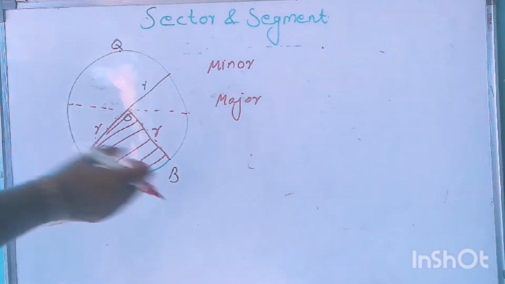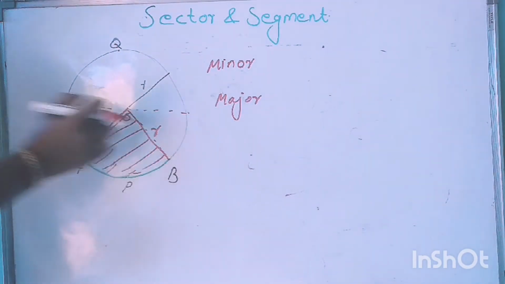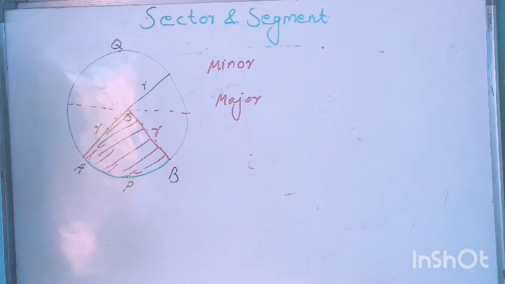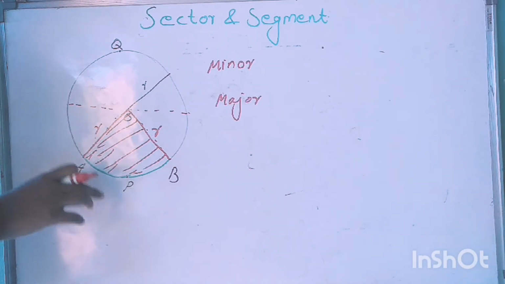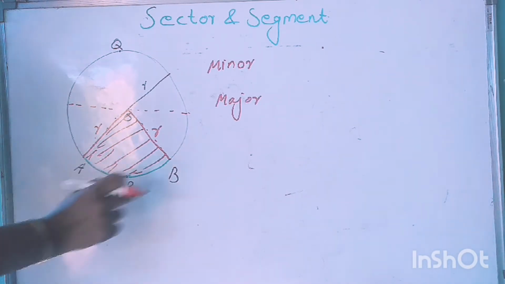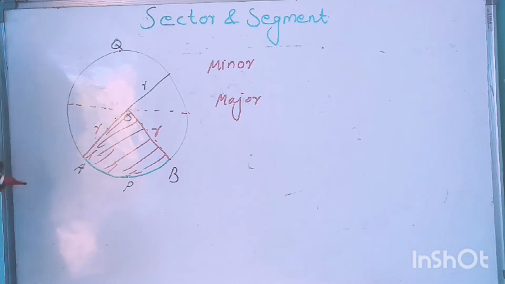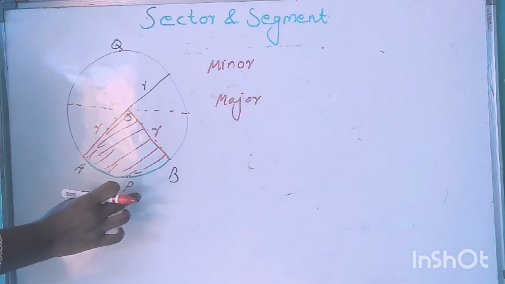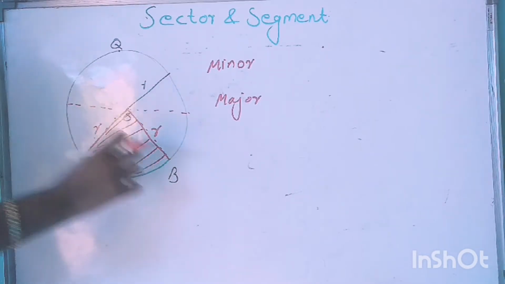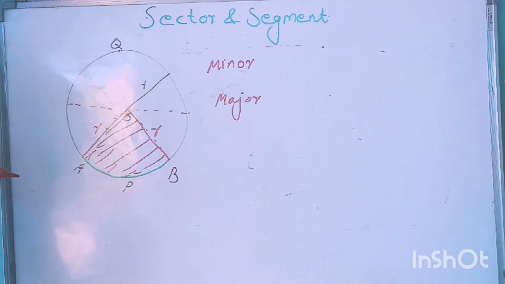In this case, APB is less than half of the circumference, so APB is a minor arc. If you have that minor arc, then the sector corresponding to that minor arc is called minor sector.